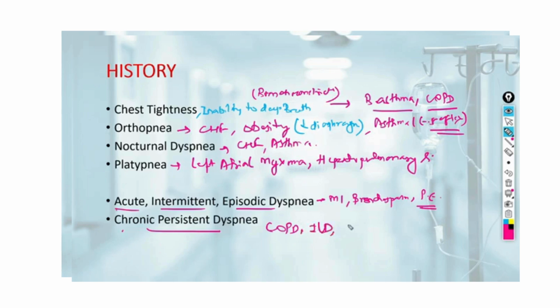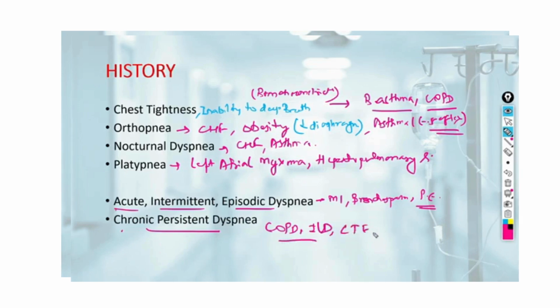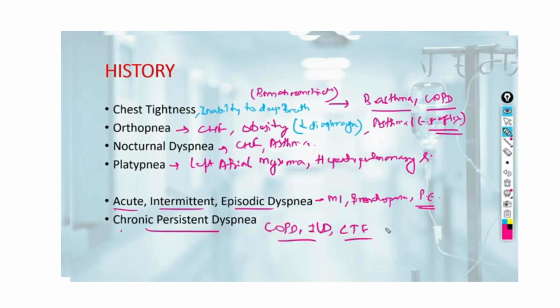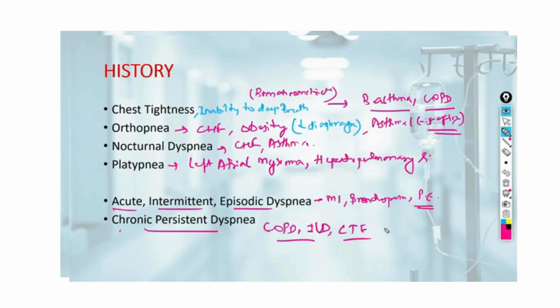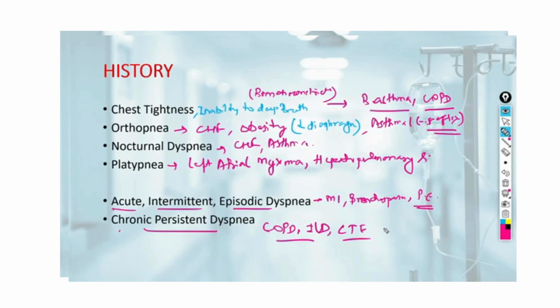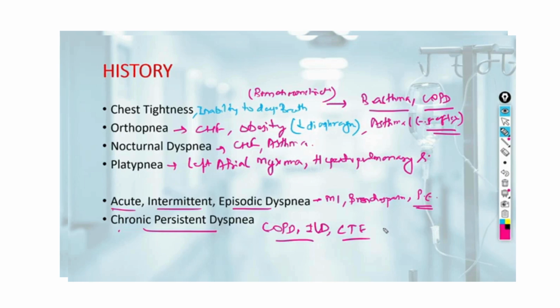Interstitial lung disease and chronic thromboembolic disease. We should always ask for the risk factors, if any present, like any drug which has been taken, any occupational lung disease, or history of coronary artery disease. These should be taken, which can directly lead us to the cause of dyspnea.